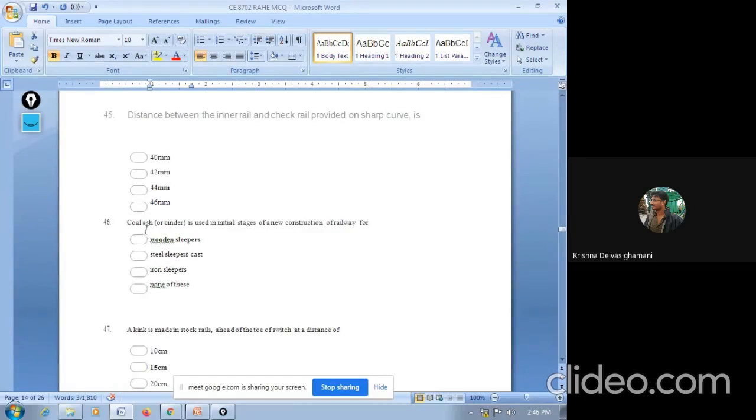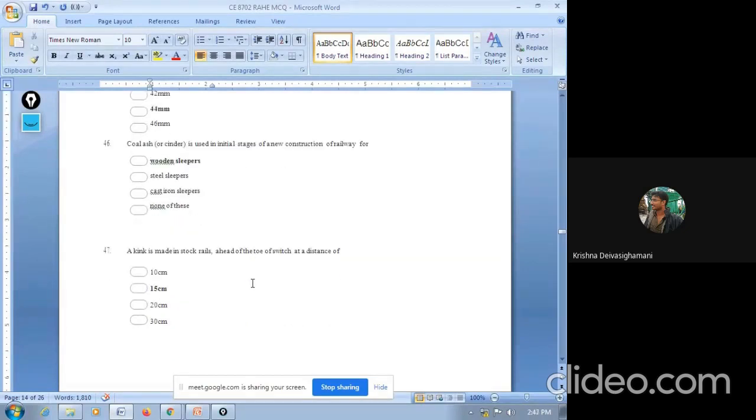Okay, next question. Coal ash or cinder is used in the initial stage of a new construction of rail for: wooden sleeper, steel sleeper, cast iron sleeper, none of these. So the answer is wooden sleeper. Coal ash or cinder is used as ballast in the initial stage of new construction with wooden sleepers. If you are using wooden sleepers, we can use coal ash or cinder as ballast.